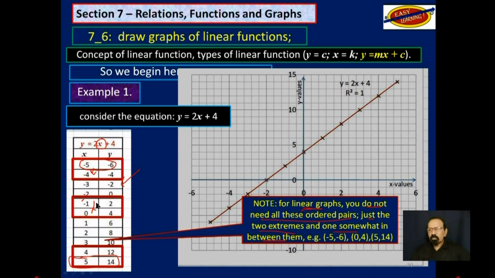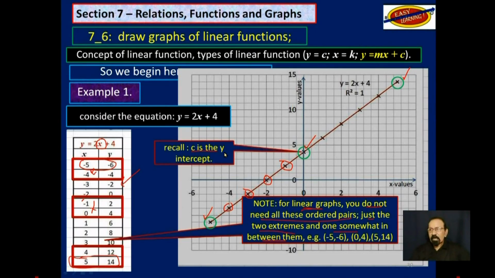Why? Because you would notice that if you didn't have all the other points, they would actually be on the line. So all you need are those 3 points indicated in green here, the two extremes and one somewhere in between. And you draw the line. All the other points will fall on the line, as you can see here. So this is a little overkill. You don't need all these ordered pairs, just 3 for a linear function.